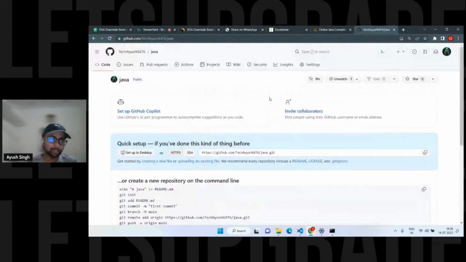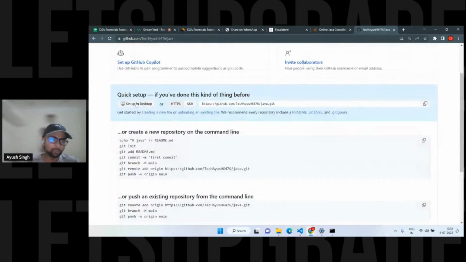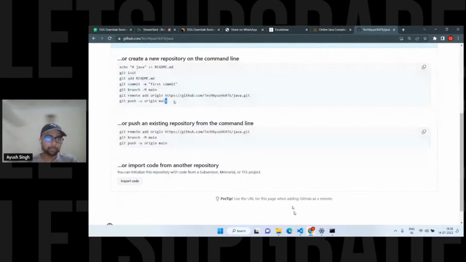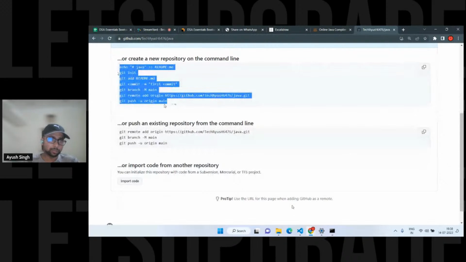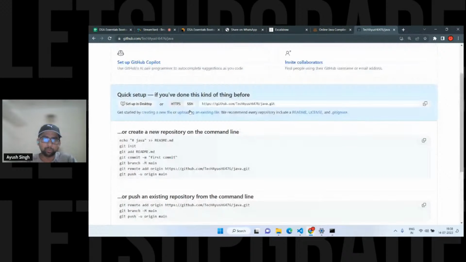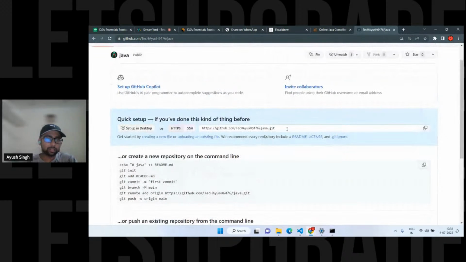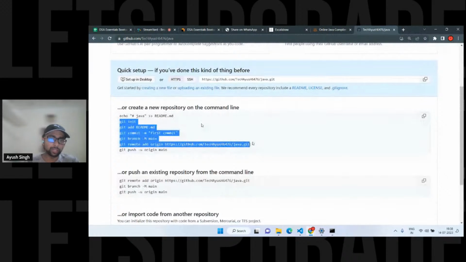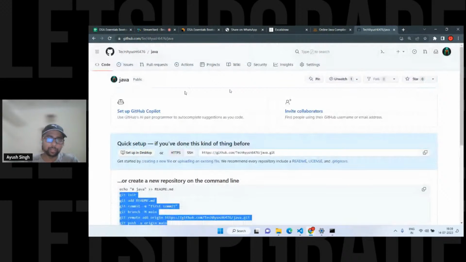Either you can set up in GitHub, or if you have Git Bash, you can use these commands. There are a few commands. Just follow them and write your code in VS Code. Just make a file, write the code in here, and push the code with this command. Or you can simply upload it directly. There is an option to directly upload it. When you set up a remote branch to your VS Code, it will automatically set up a folder in here, and you can directly upload. Or you can follow these GitHub commands. This is easy. Make sure to make it public, otherwise no one is able to access it. You'll get a link, and that link you have to share.